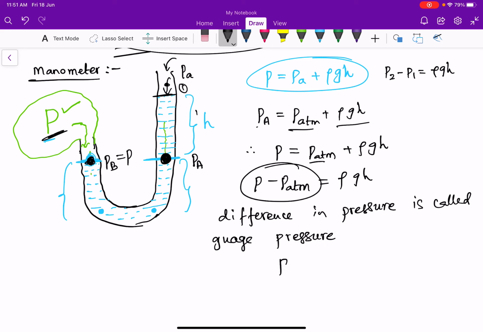So gauge pressure is equal to simply rho g h. So by using open tube manometer we can find out the pressure difference. We call the pressure difference as gauge pressure. Gauge pressure is equal to simply rho g h.